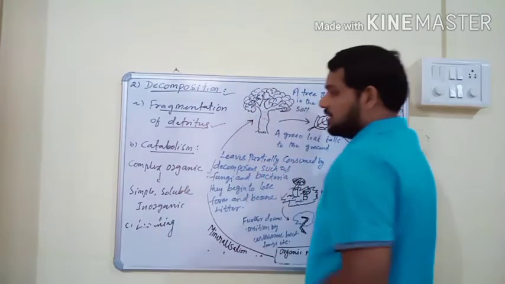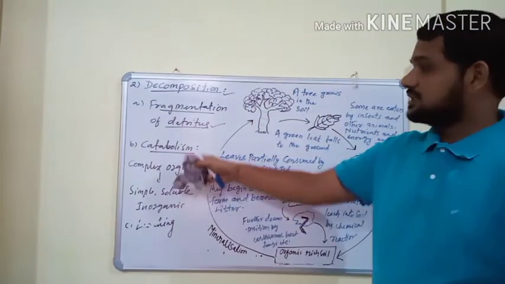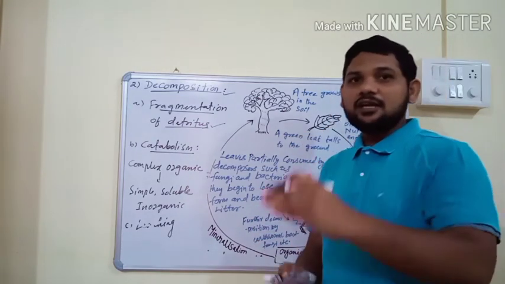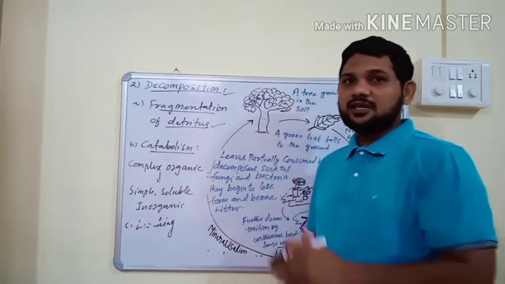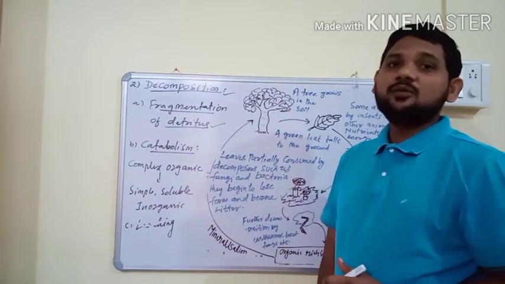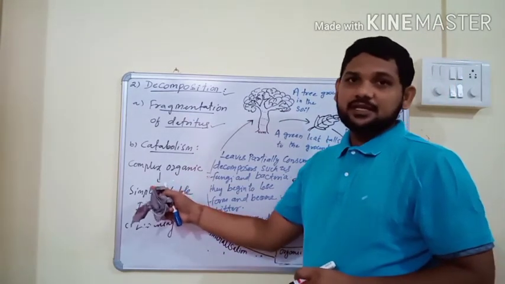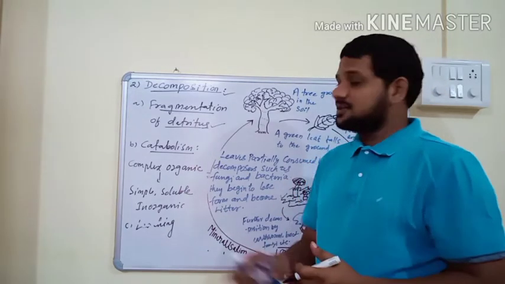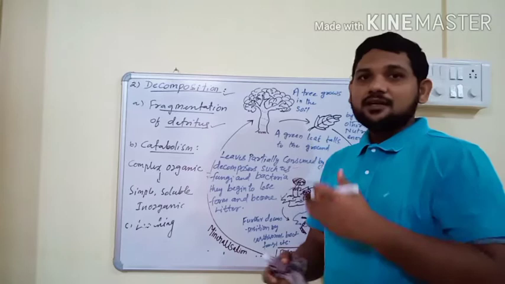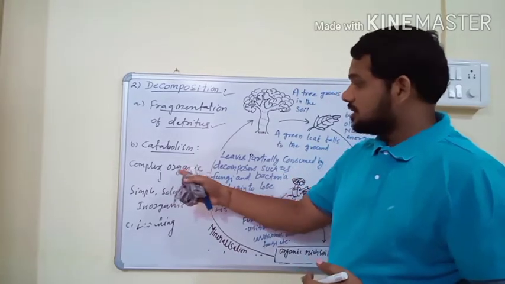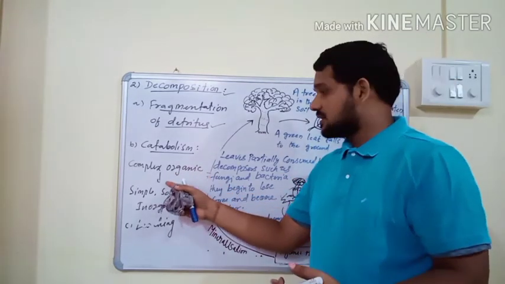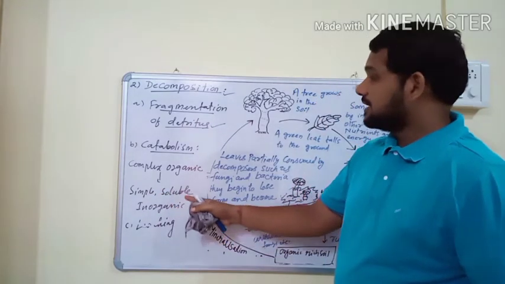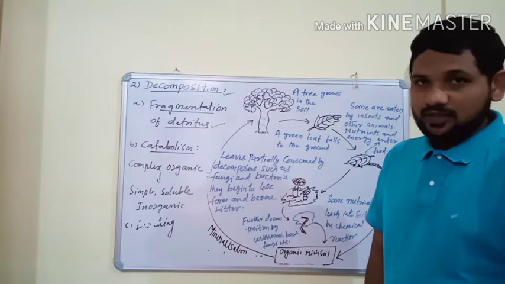This process is called catabolism. Catabolism means breakdown process. Here, the organic materials break down into inorganic materials by decomposer organisms like bacteria and fungi. Complex, insoluble organic materials convert into simple, soluble inorganic materials, which is known as catabolism.